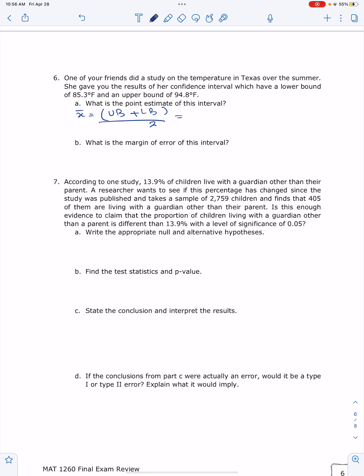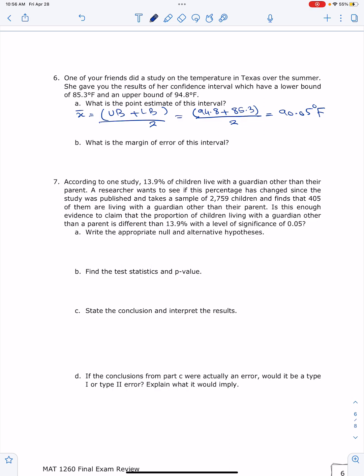You add first and then you divide. So it is equal to 94.8 plus 85.3 divided by 2. You're going to get 90.05 degrees Fahrenheit. So that is going to be the average.